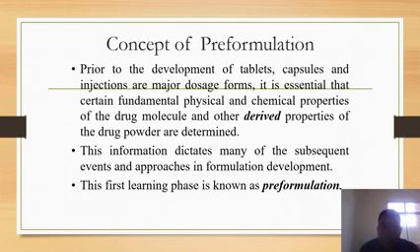Here it's mentioned that certain fundamental physical and chemical properties of the drug molecule and other derived properties of the drug powder are determined. This is the first learning phase, the first phase for pre-formulation. Before making a formulation, we use it. Generally, it's used by the formulation and development department in pharmaceutical industries.